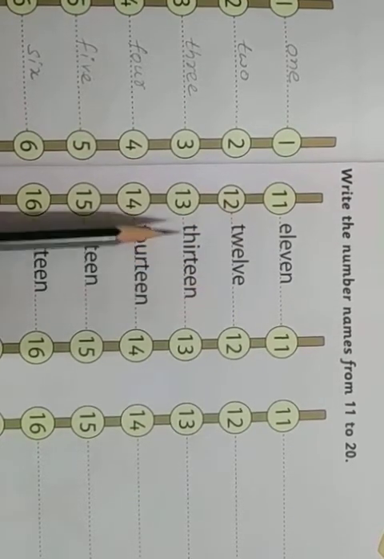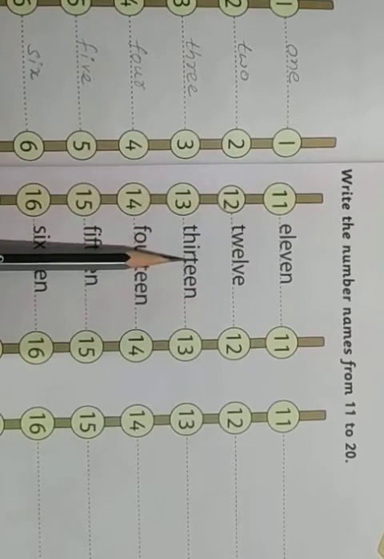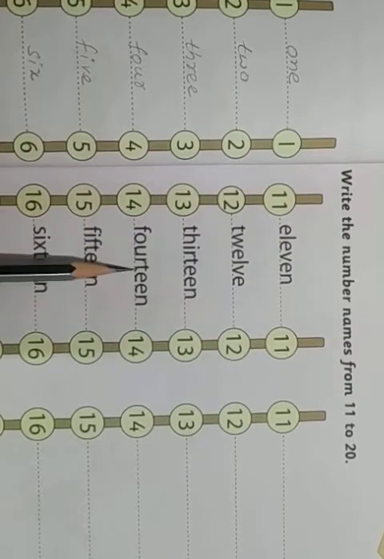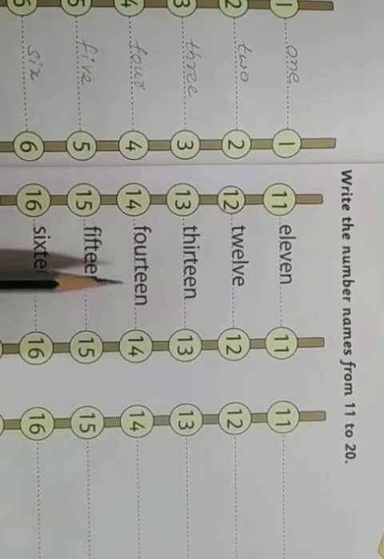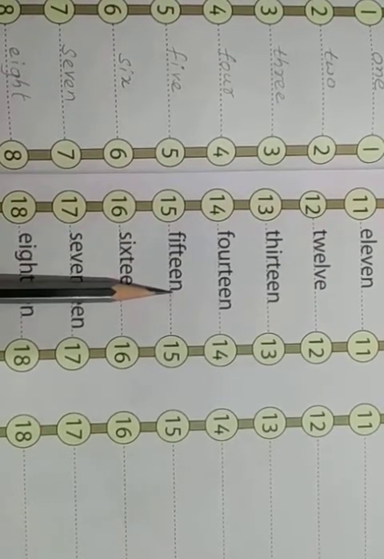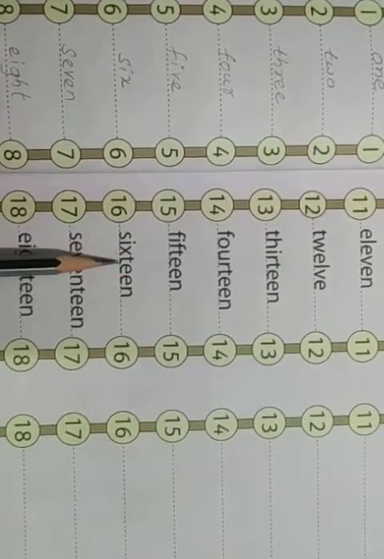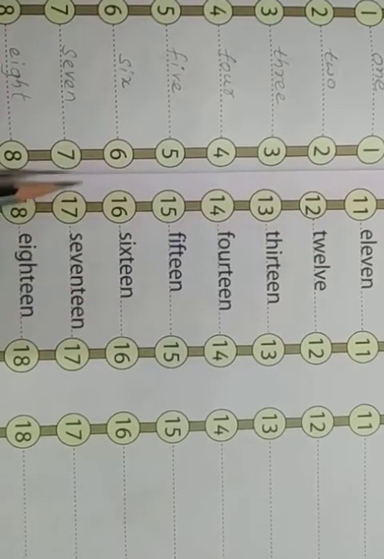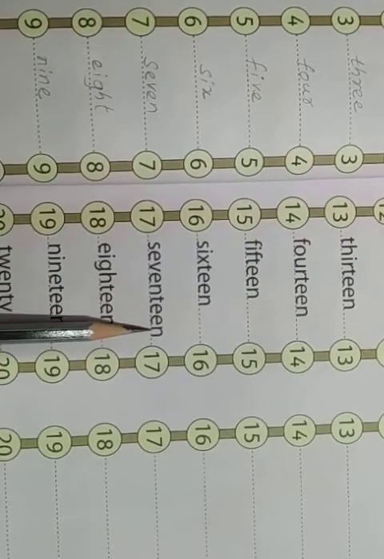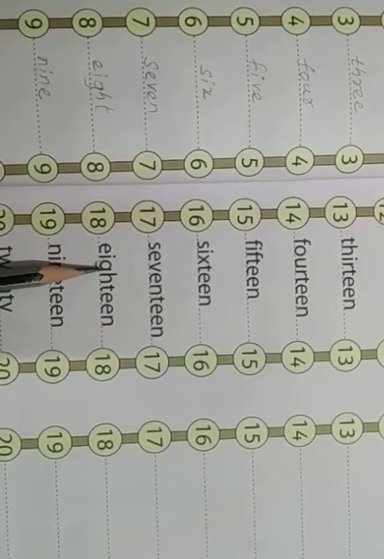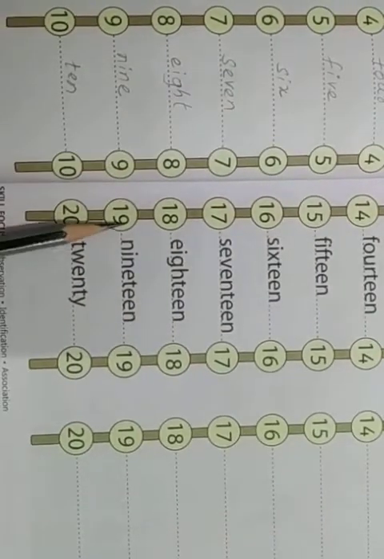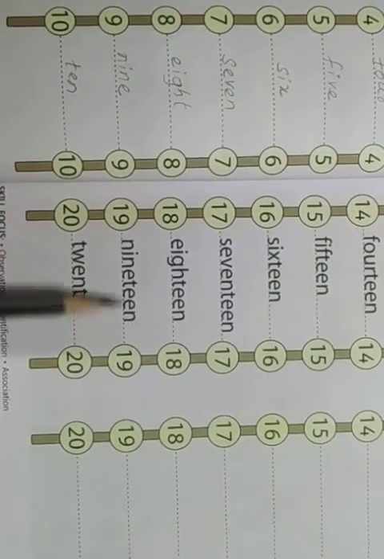THIRTEEN. 13. FOURTEEN. 14. FIFTEEN. 15. SIXTEEN. 16. SEVENTEEN. 17. EIGHTEEN. 18. NINETEEN. 19.